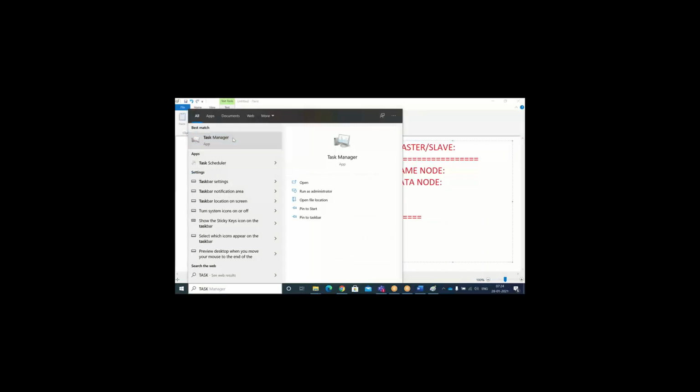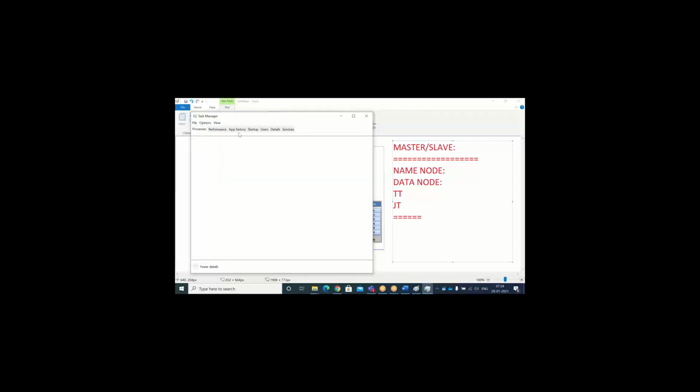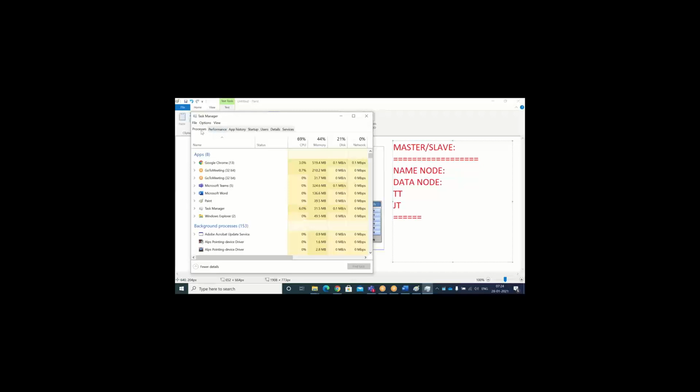Let's open my task manager, right? The processor. Okay, this is my task manager here. In the task manager, what is currently running? Google Chrome, Microsoft Word and Paint, right? More details if I can get it. See, this is the one. Okay, these processes, all of these processes are running, right? CPU utilization, memory, disk, network, everything is being shown here. The same way it is running through the process, right? That process is nothing but JVM.